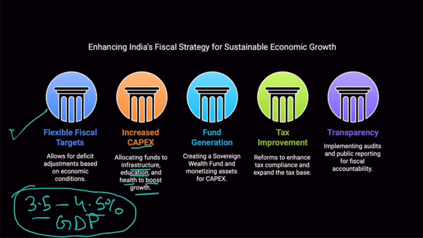Then the thing is that some people might say that reducing fiscal deficit is important. Okay, it is important. But spending on capital expenditure is also important. So you need to find alternative ways to fund capital expenditure, other than your fiscal policy and budget. So you need to create alternative funds, like create a sovereign wealth fund. Government has more than $600 billion of forex reserves. Government can use that to finance infrastructure. Government has so many infrastructure projects which it can sell or lease out to private people, gaining money from that transaction and then financing it for new infrastructure. So search for alternative funds so that your fiscal deficit is also reduced and you can increase your capex.